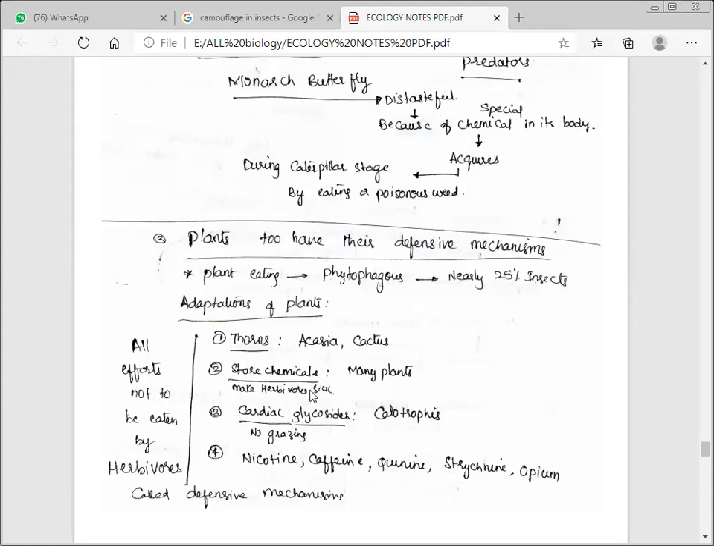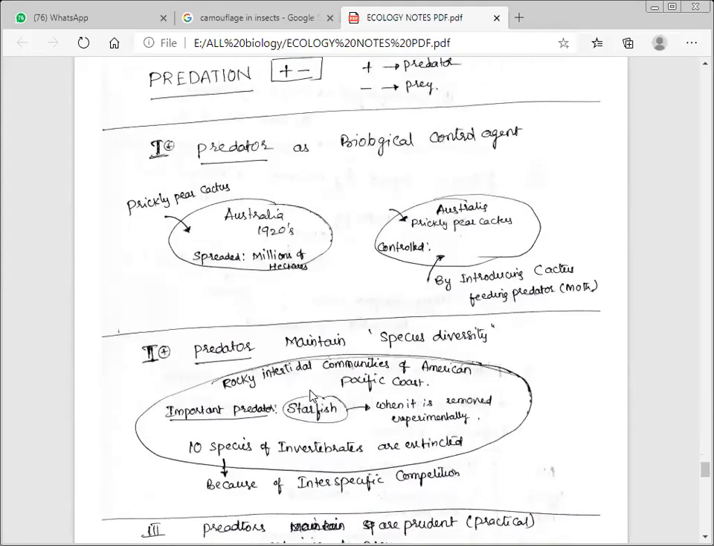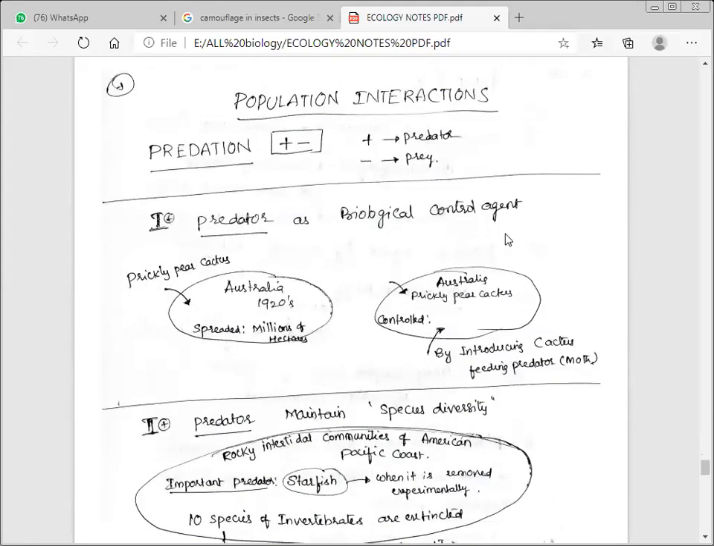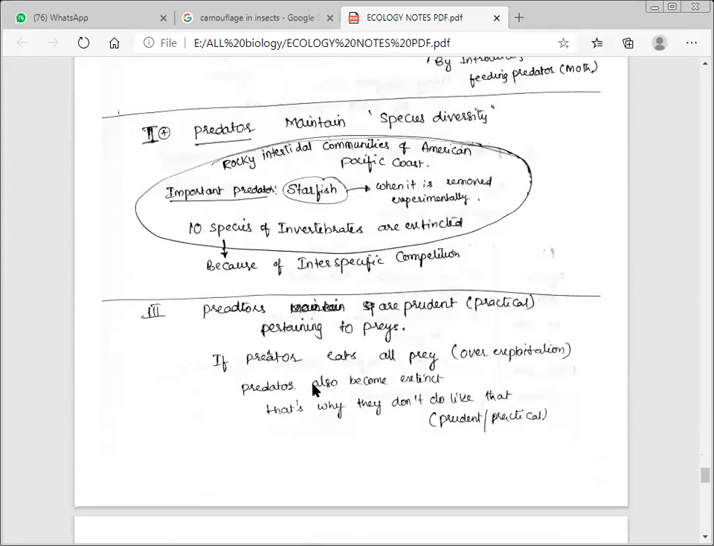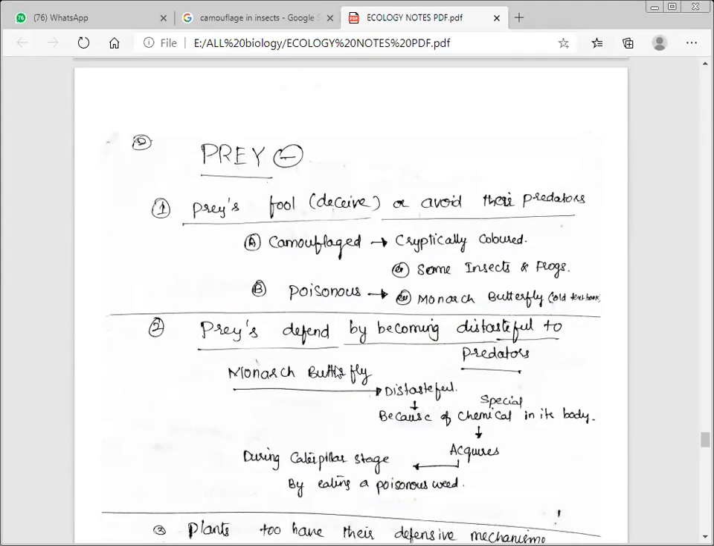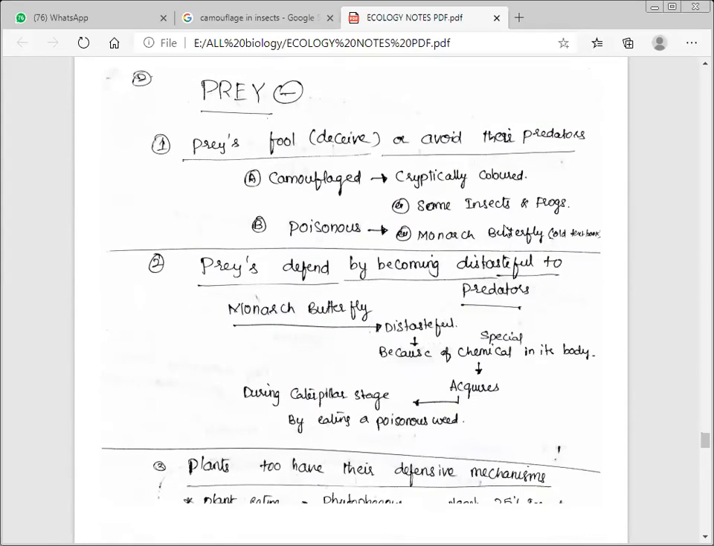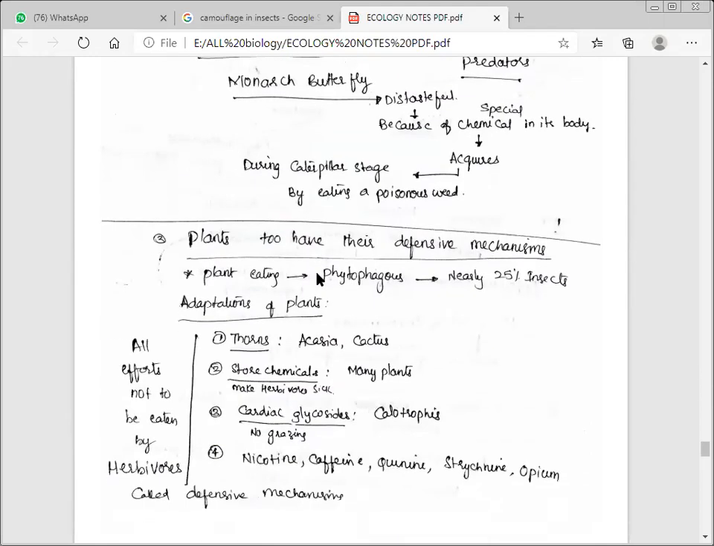That's it. That is about the history of predation. As we are seeing, the predator is a biological control agent and maintains species diversity. Predators are prudent, practical, pertaining to prey. From the prey angle, the prey fool, deceive, or avoid their predator. Prey defend by becoming distasteful to the predator, and plants have defense mechanisms. This is the total story of predation. Okay. Any doubts regarding predation?